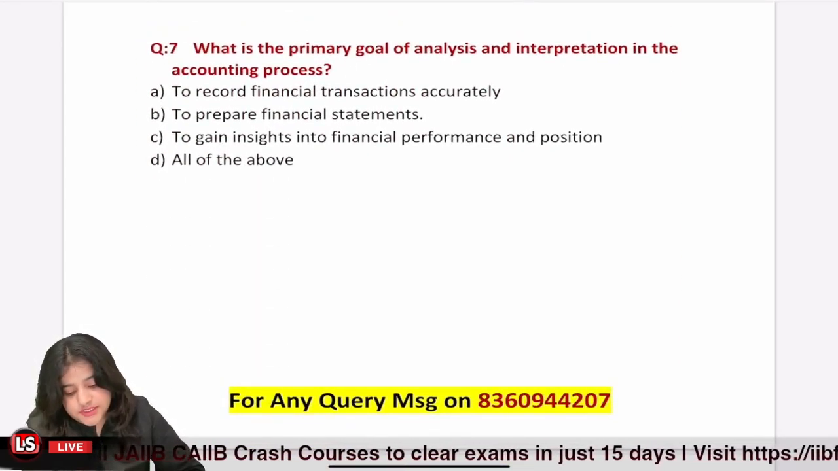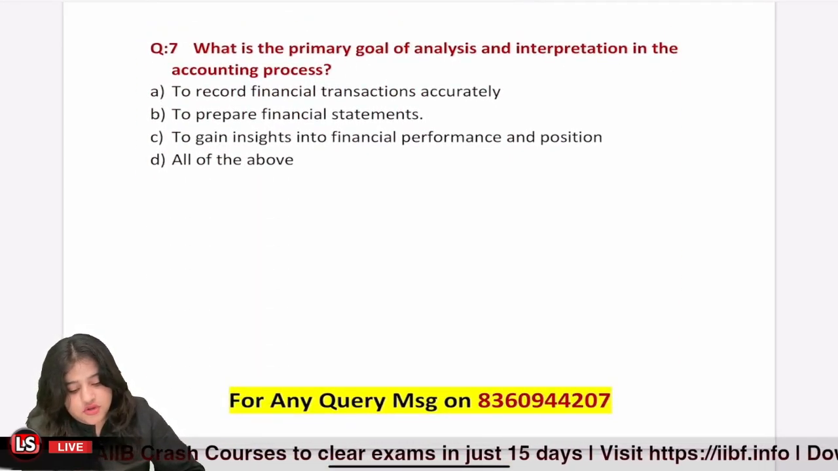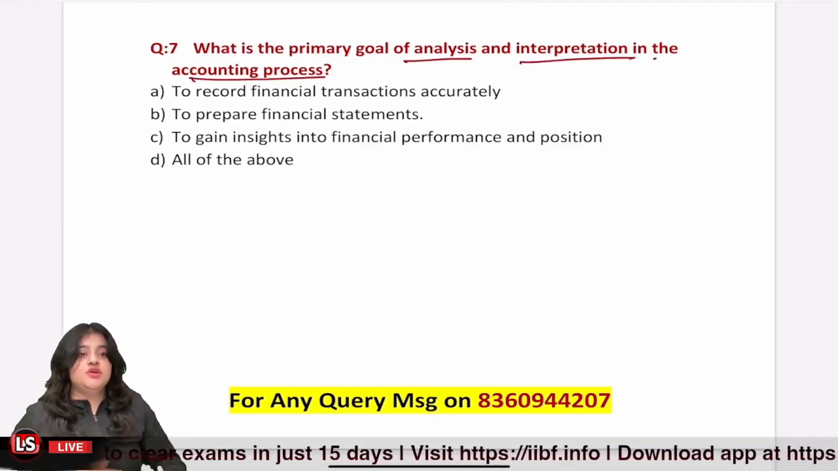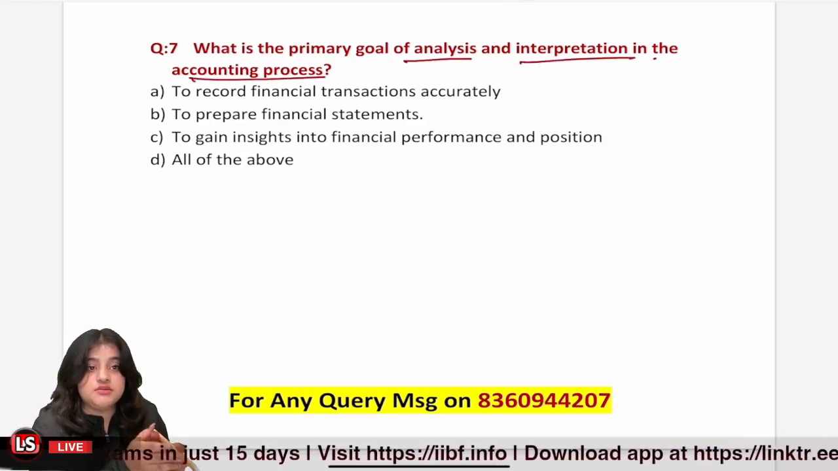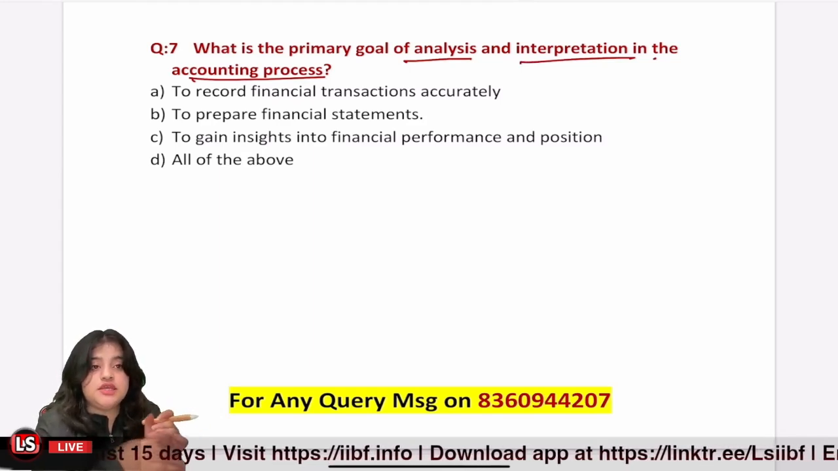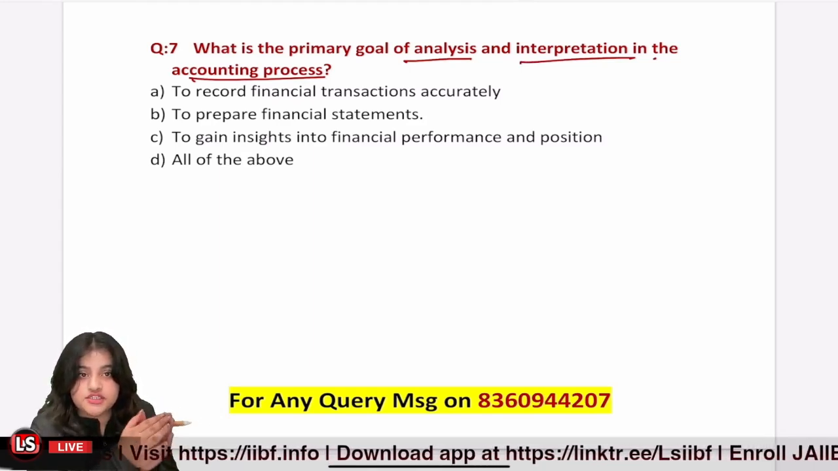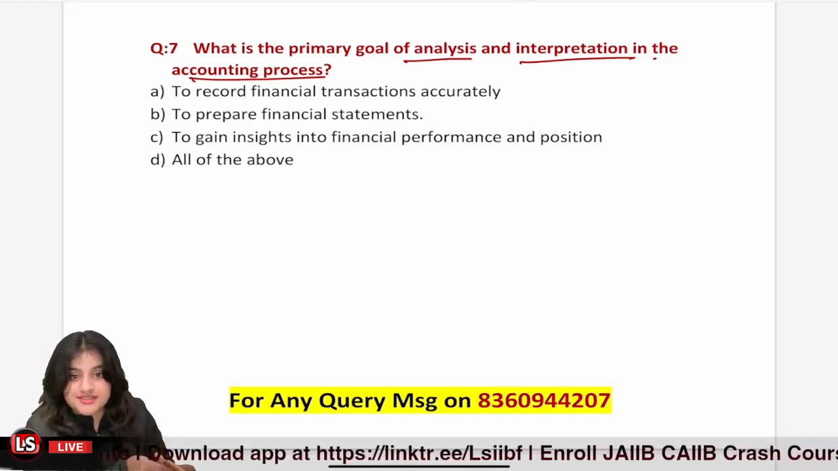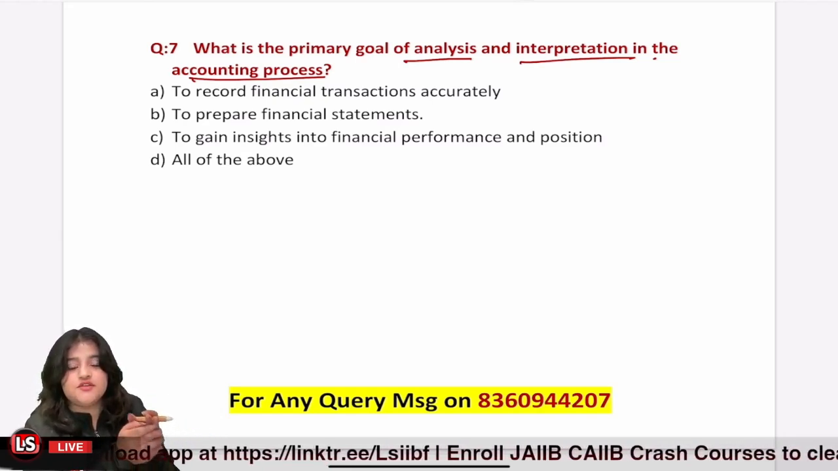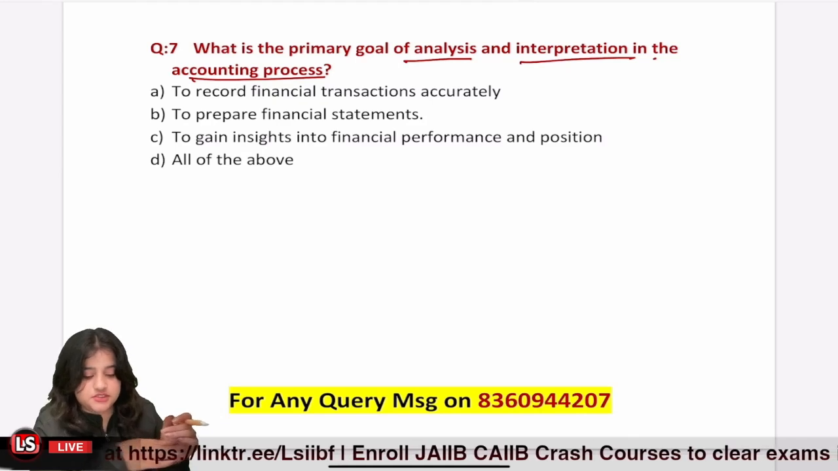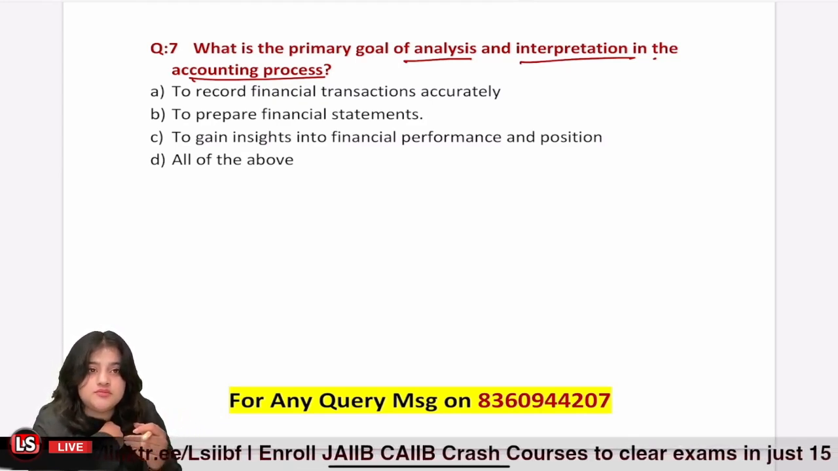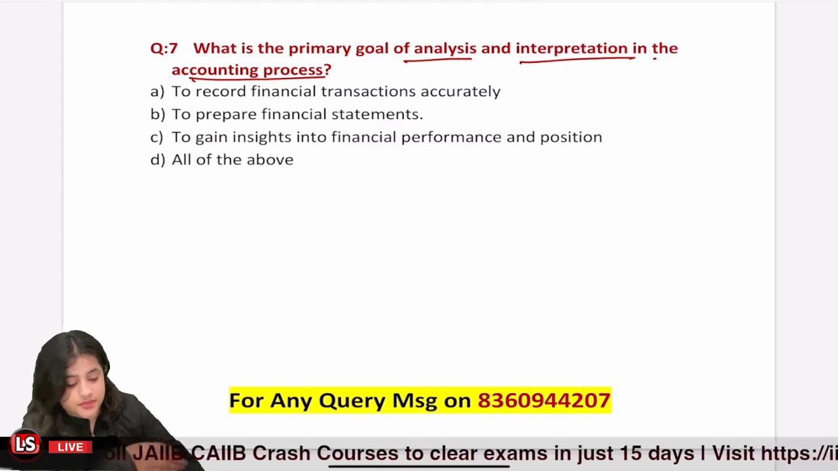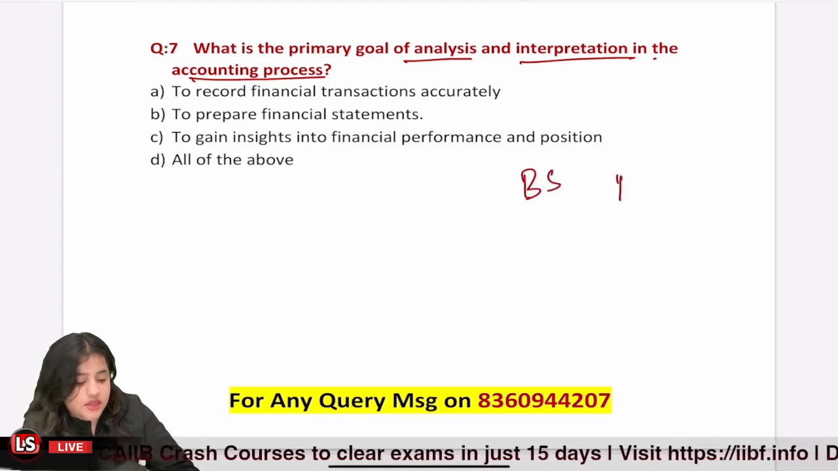Then we have question number 7. What is the primary goal of analysis and interpretation in the accounting process? So in the accounting process, the last step that comes is analyzing and interpreting the financial statements so that we can make our future decisions, right? So that's what they're asking, what is the primary goal of analysis. So let's just say I am a business person, okay, and I'm seeing my balance sheet and P&L at the end of the year.